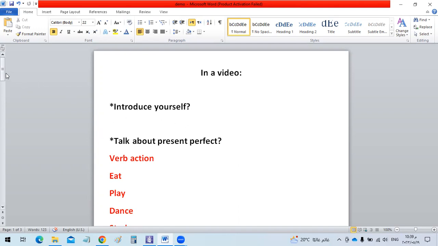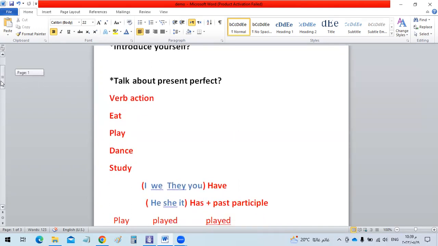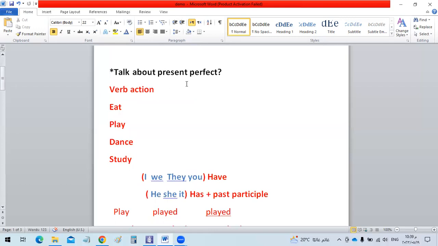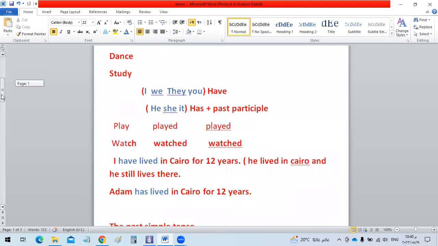Just let me know. So today I'm going to start with talking about the present perfect tense. As you can see, if we want to talk about tenses, you have to understand that tenses means verbs, and verbs means actions. For example, eat, play, dance, study, all these words are verbs. They are actions, right?